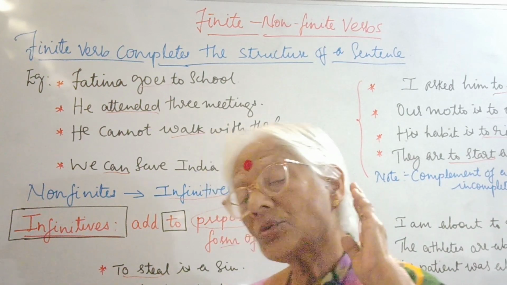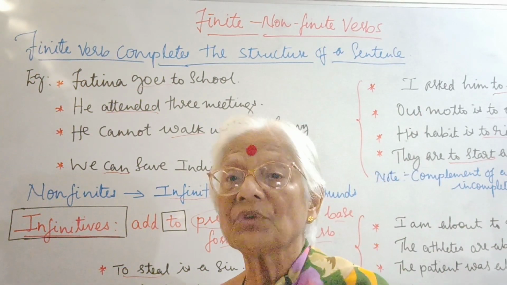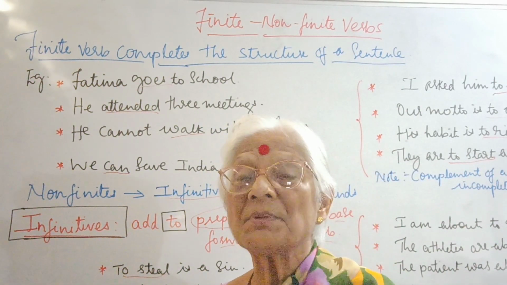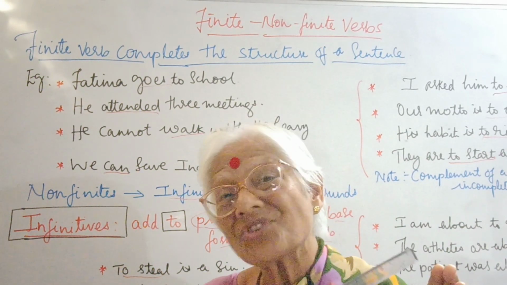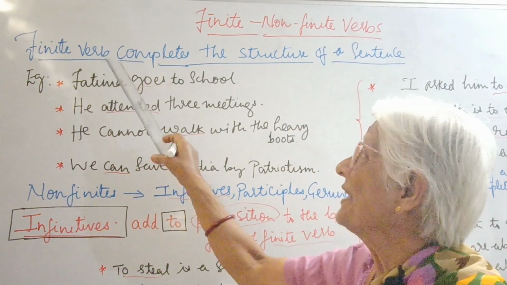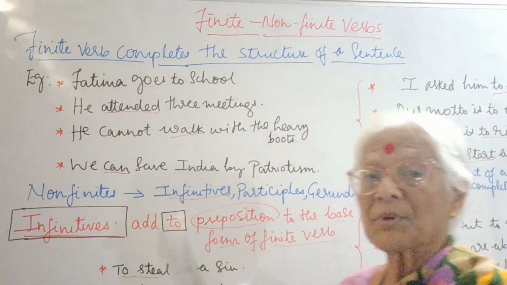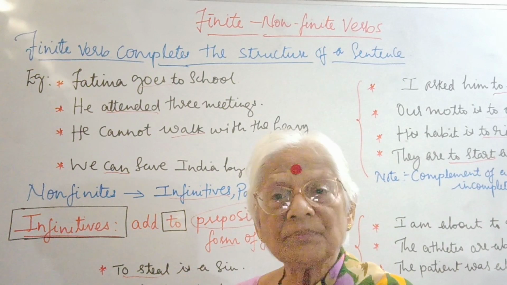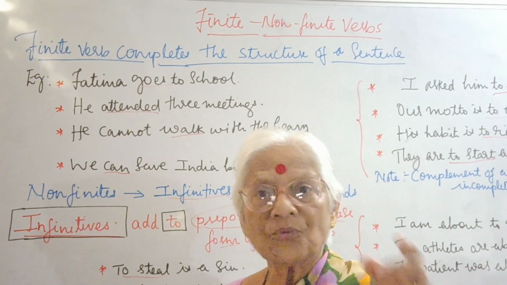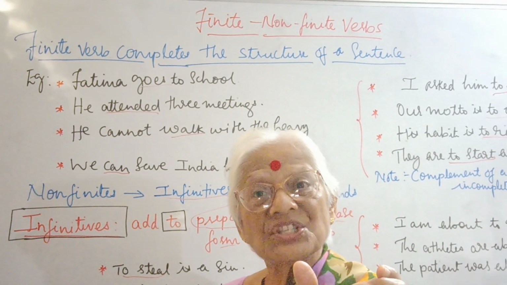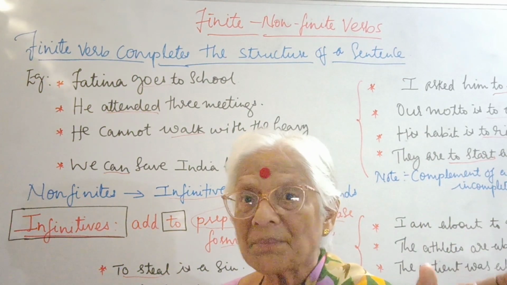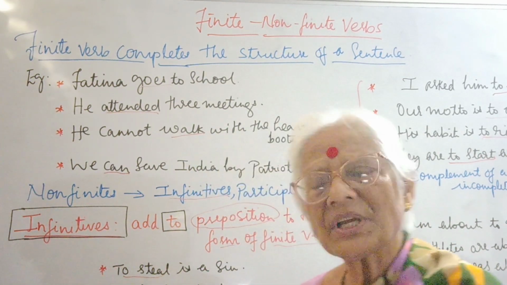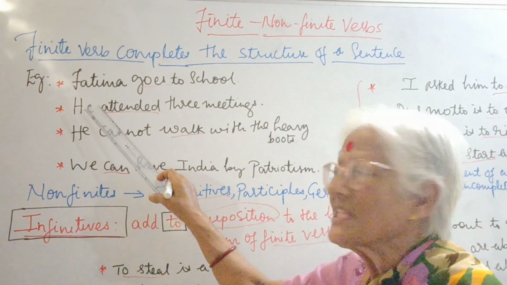Now, I've already told you in the earlier part of the videos that a finite verb is very essential to complete the structure of the sentence. A finite verb completes the structure of a sentence, because with the subject, the verb that goes with it is the verb that agrees with the subject. So finite verbs are very important because they change along with the subject in person and gender. Okay, now take the first example.